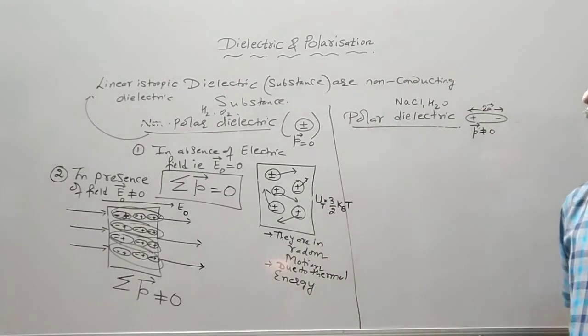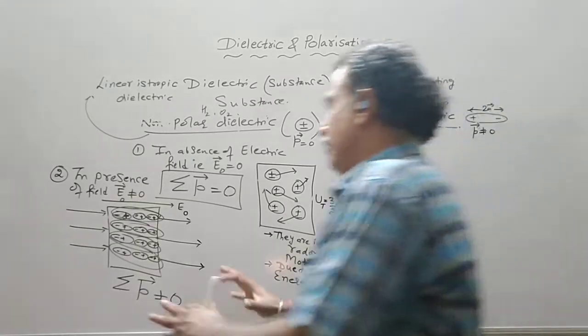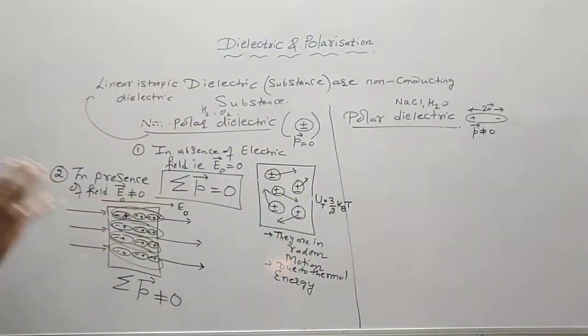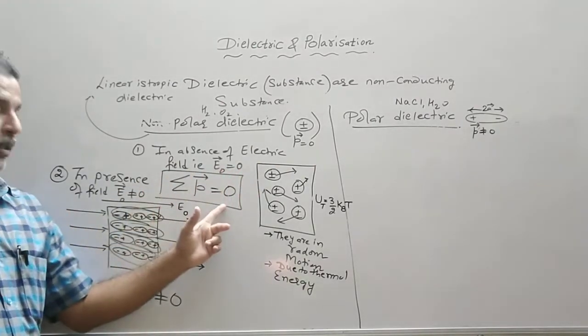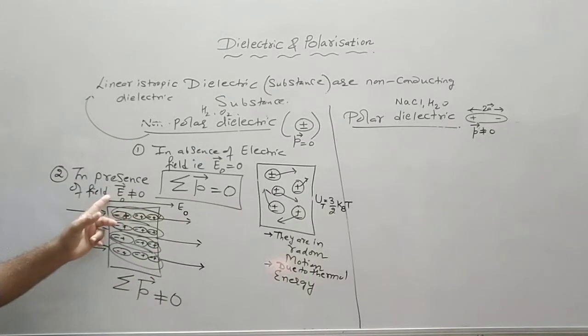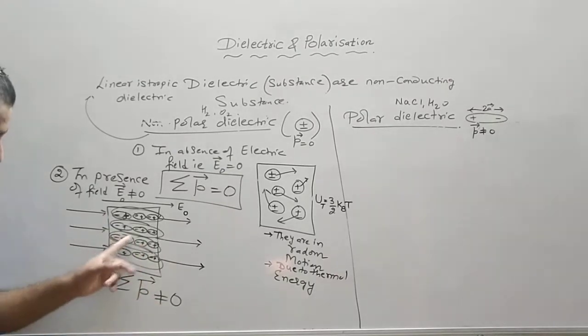That phenomenon is called polarization. So this is the behavior of non-polar dielectric. So with E0 external zero, summation P equals 0. With external field non-zero, dipole moment non-zero. Now let us see this situation.